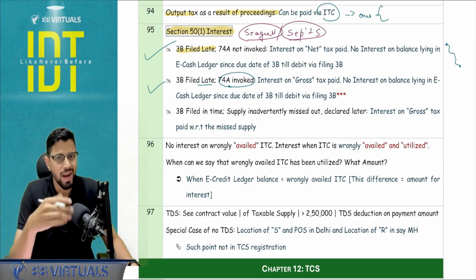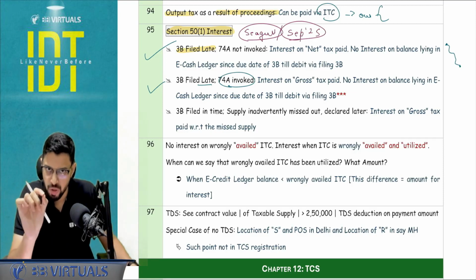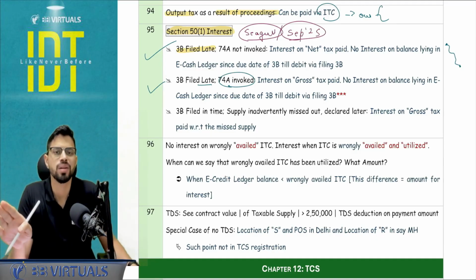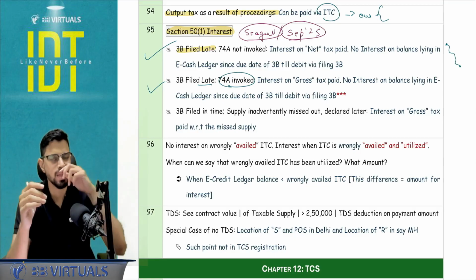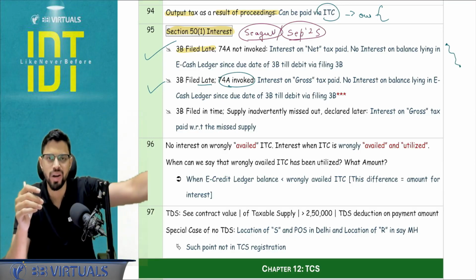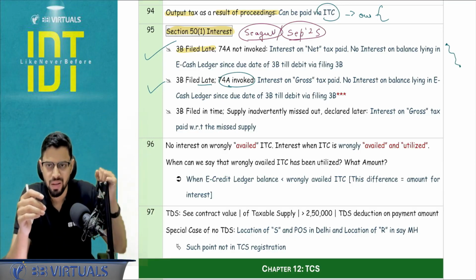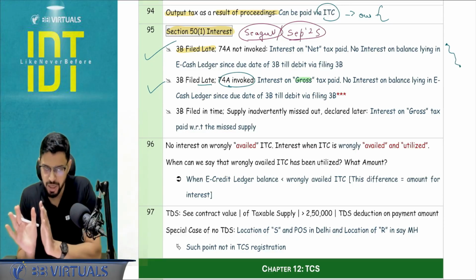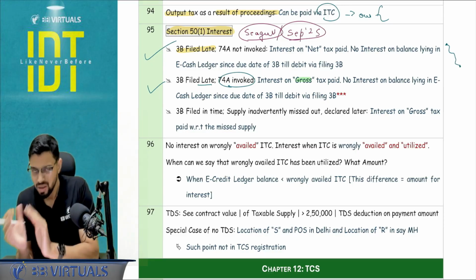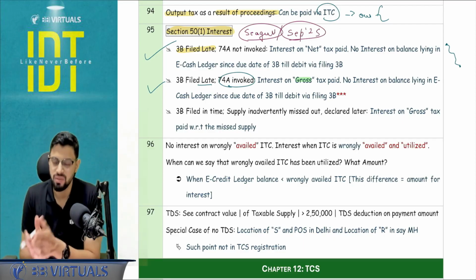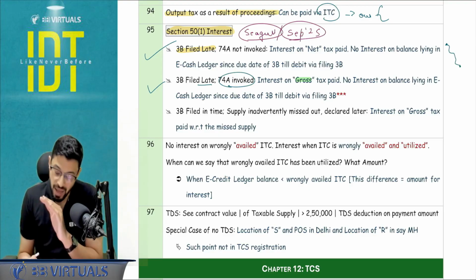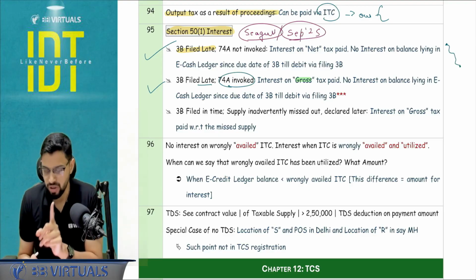This particular part had a lot of views, but if you see the language of the proviso used in Rule 88B, it clearly states that this amount will not be considered for the interest calculation, and logically also it does make sense because I have paid that amount to the revenue already. Then why will I pay interest on that? Okay, so interest on the gross tax paid, that is ITC plus e-cash ledger, but if any amount is lying right from the due date till the actual date of filing, which is happening late, yes, that will be deducted. That is my opinion. That is ICAI's opinion as well in that September 25 paper.